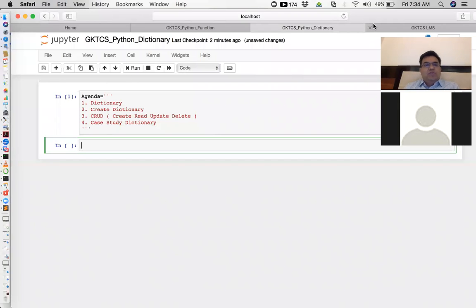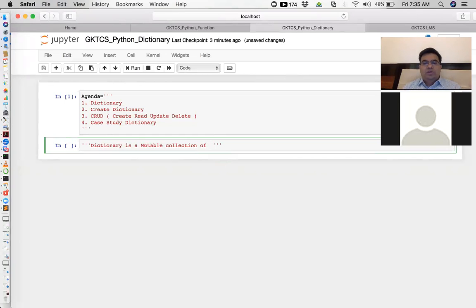Okay, so let us understand what is the dictionary now. Let me write the definition. Dictionary: a collection of meaningful words, a variety of words. It is a mutable collection, so the dictionary comes under the category of mutable data structures.